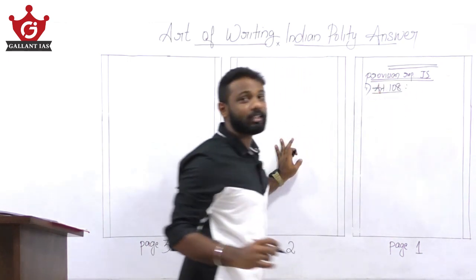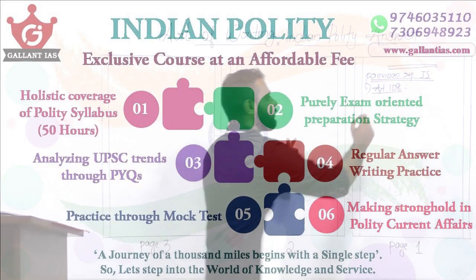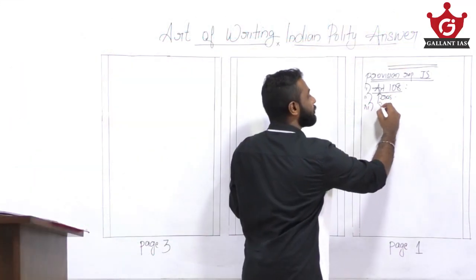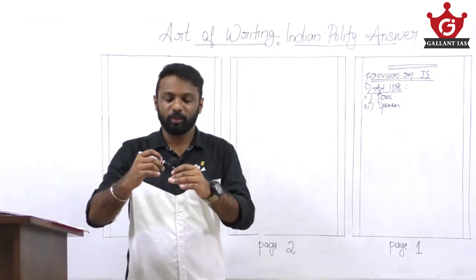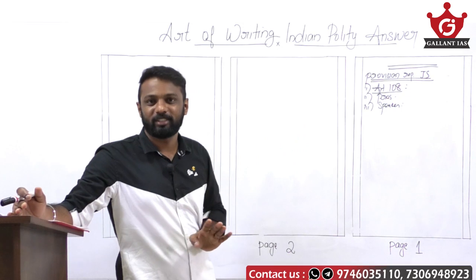Article 108 mentions the joint sitting of the Parliament. Fine. Then it is the power of the President of India to call for a joint sitting. It is the presiding officer of Lok Sabha, that is the Speaker of Lok Sabha, who presides over the joint sitting of the Parliament. So write a few constitutional provisions regarding joint sitting.